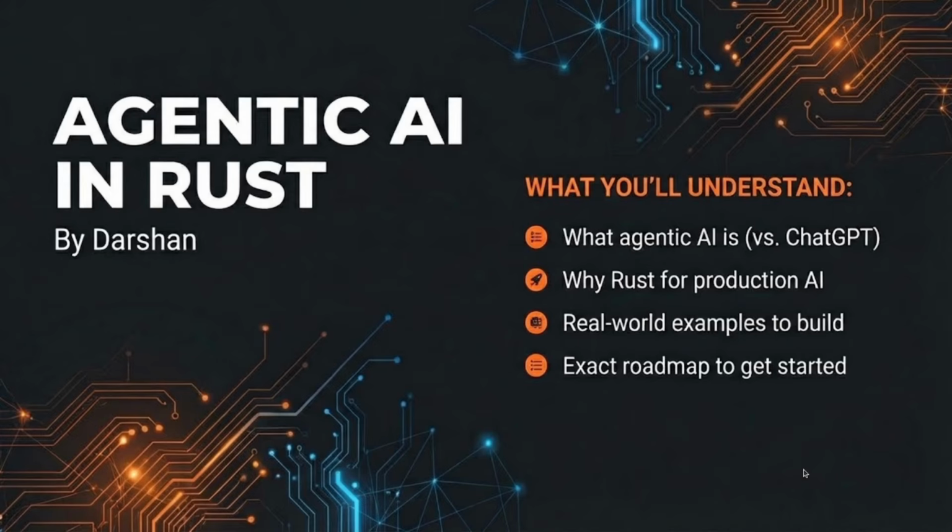Now, if you've been following my content, you know I love building high-performance systems. But agentic AI? This is where it gets interesting. We're talking about autonomous systems that can plan multi-step actions, use tools, make decisions, and work toward goals without constantly asking humans for permission. In the next 30 minutes, you'll understand what agentic AI actually is and why it's different